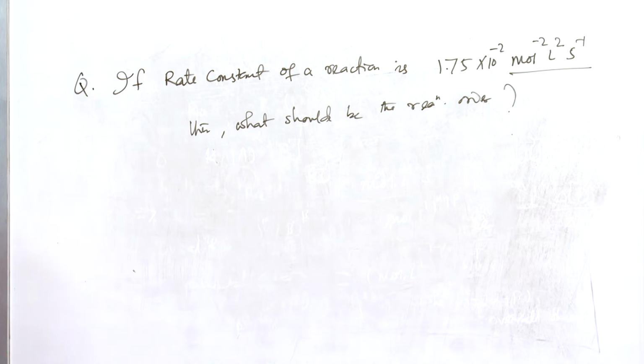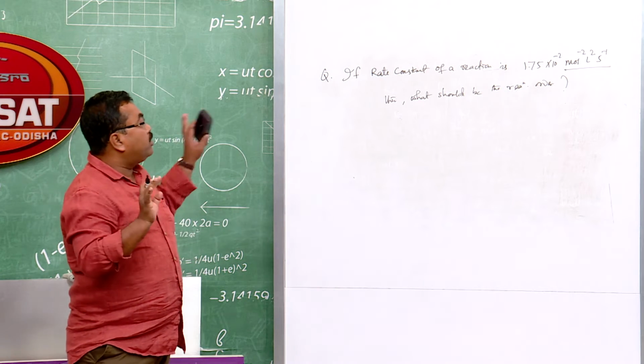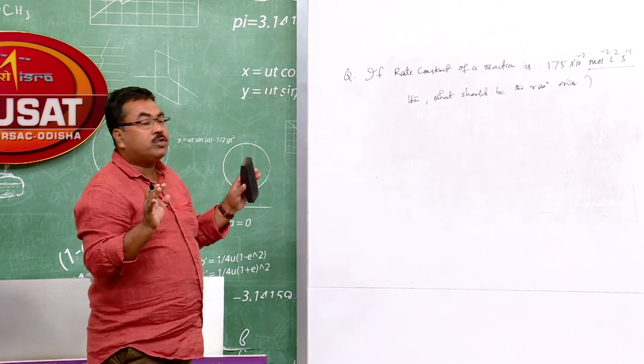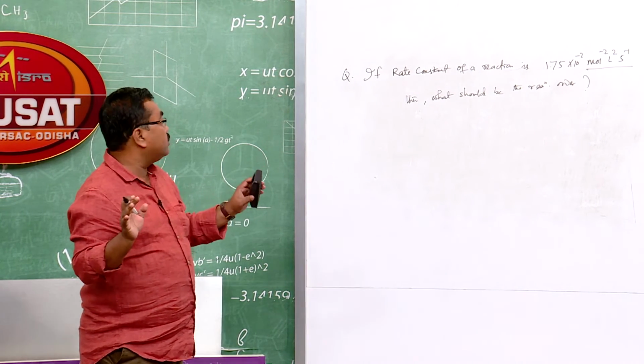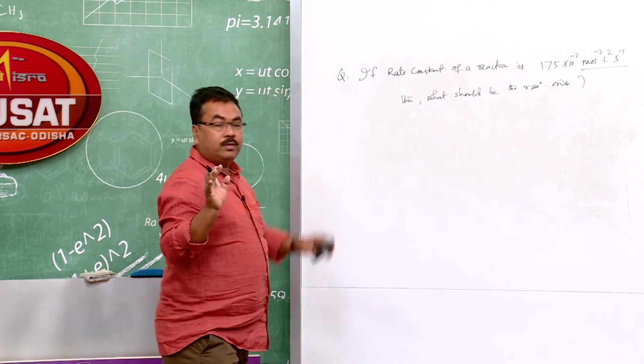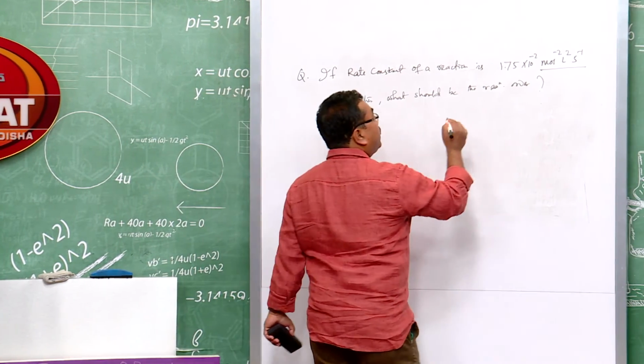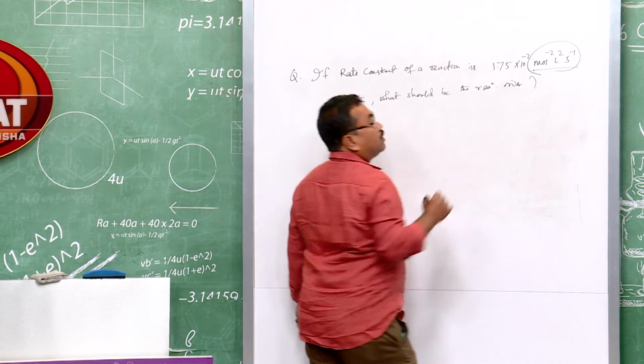So, no data in terms of numbers is there, and the number is assigned with a unit, and nothing more. So, you cannot use any equation to find out the order of the reaction. Here we shall use this unit to know the order.